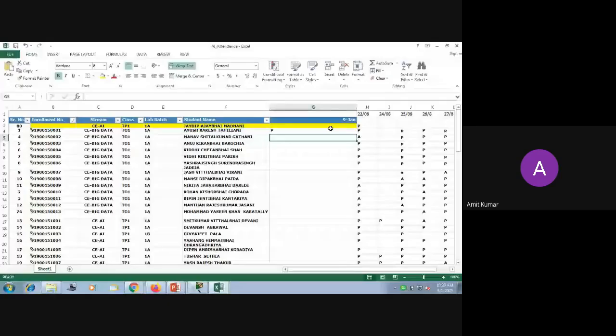Manav, you tell me. How many devices are there? Three, sir. Three or four? Three. Okay. Which ones? Can you name them? Any one of them.